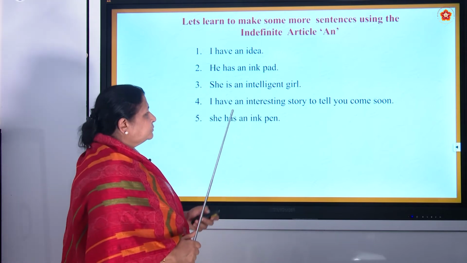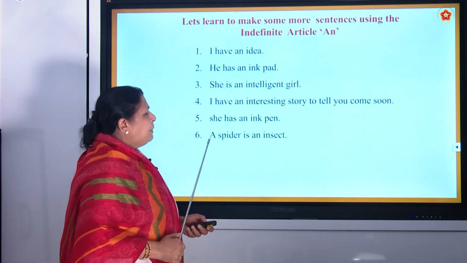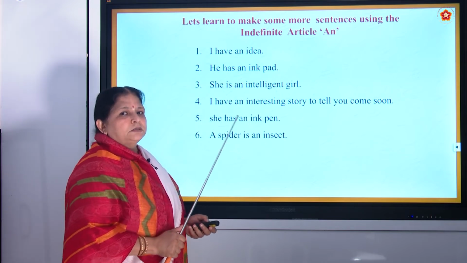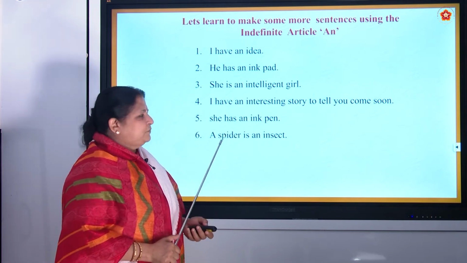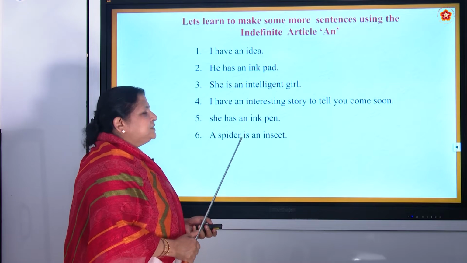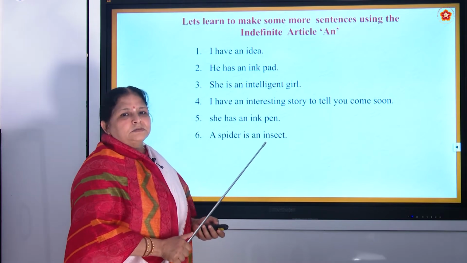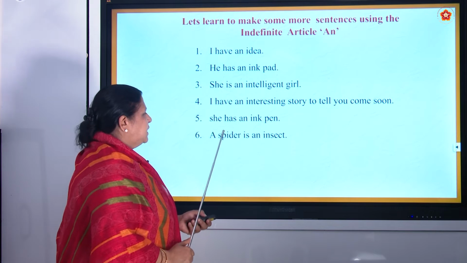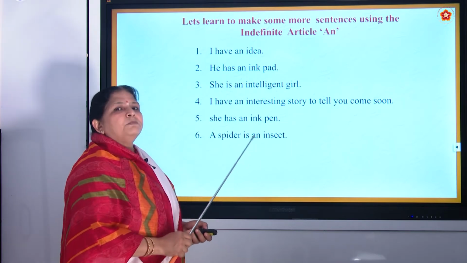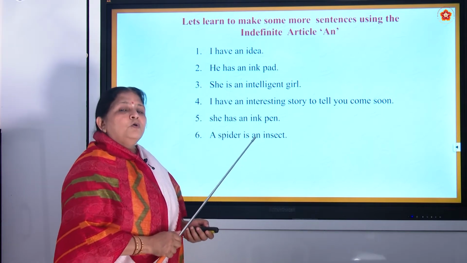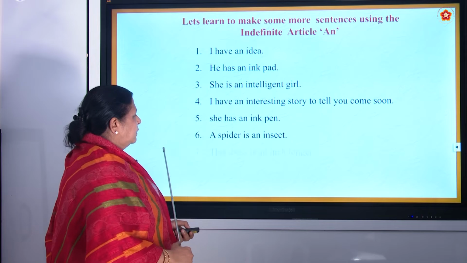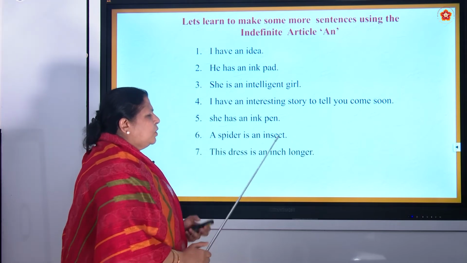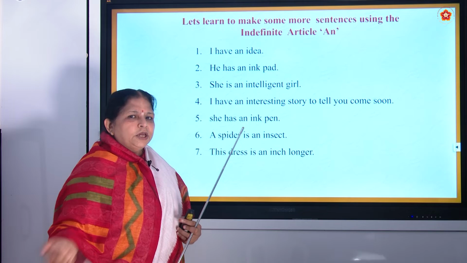Now, a spider is an dash insect. Now, tell me. Very good. A spider is an insect. Why an insect? Because I is one of the vowels. This dress is an inch longer. You know inches?